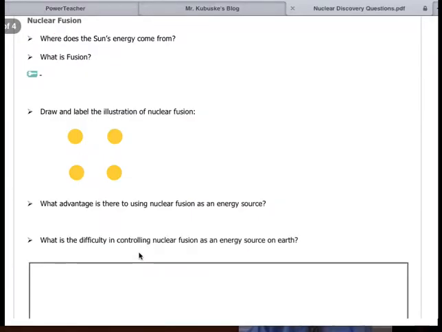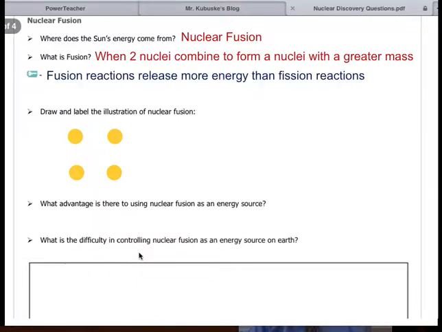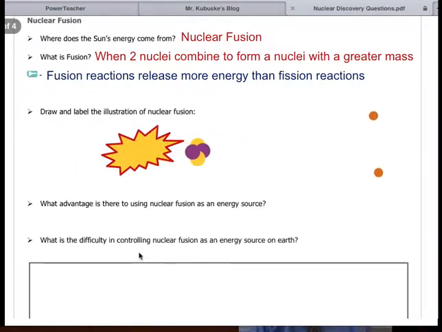Fusion is the opposite. Fusion is when we put things together. The sun actually is powered by nuclear fusion. Fusion is when 2 different nuclei combine to form a nucleus with a greater mass. Fusion reactions release much more energy than fission reactions, but there's a problem with them. You can see I take my little guys here, fuse them all together, and I get a new particle, a new atom from that. And I get my 2 little extra pieces here that can go on and be used as an energy source.